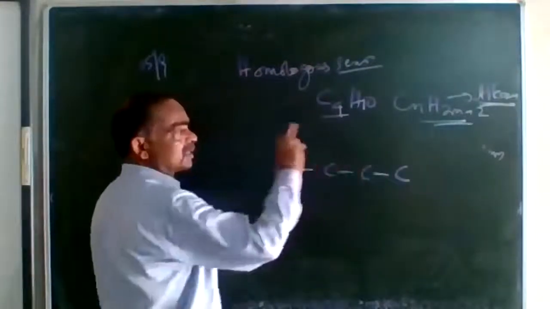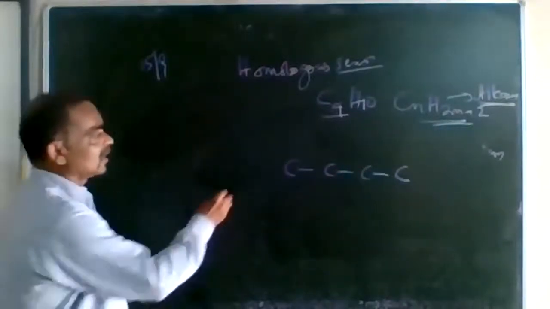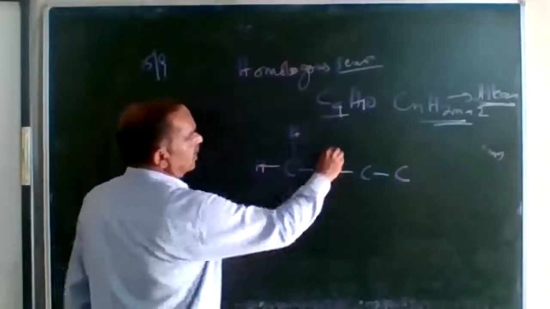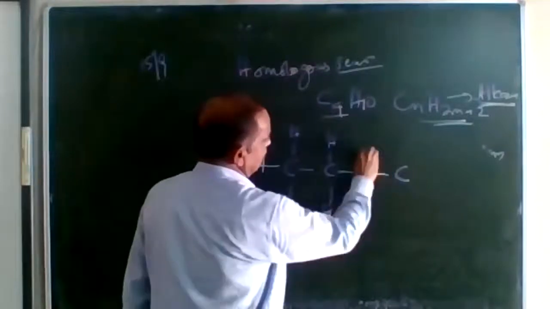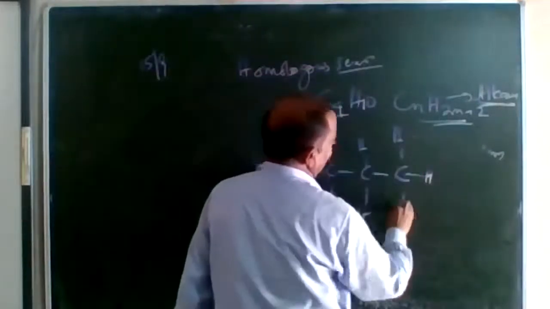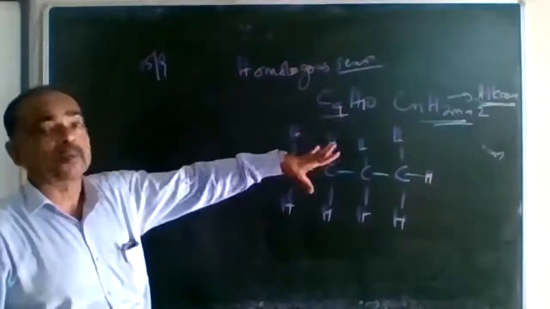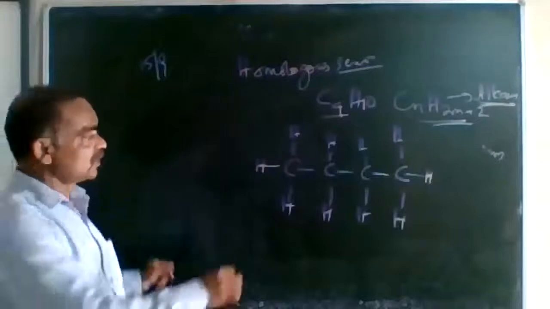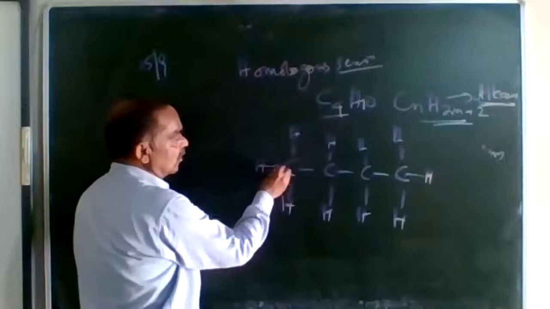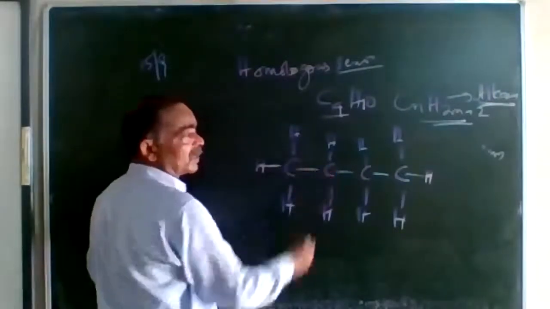Between the carbon atoms exists the single bond, and hydrogen needs to share its one electron with carbon. So we have the molecular formula C4H10 with all 4 bonds of each carbon completed. Now in this, each line is a single covalent bond: single covalent bond between carbon and hydrogen, and single covalent bond between the carbon atoms.